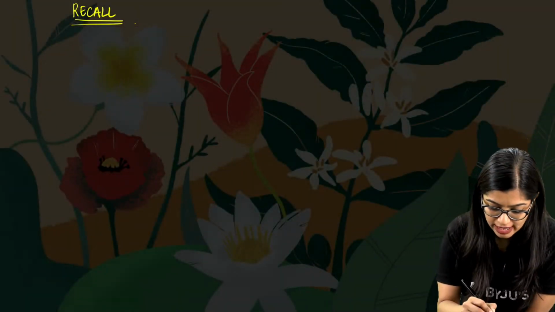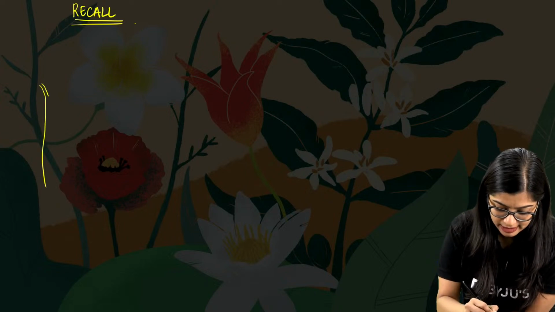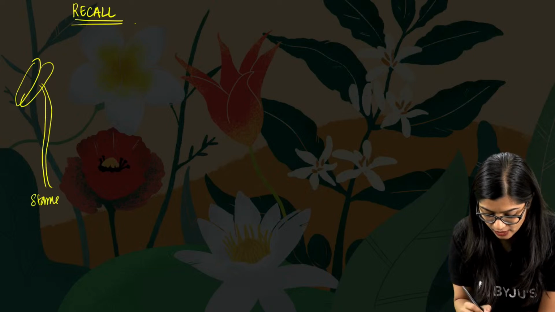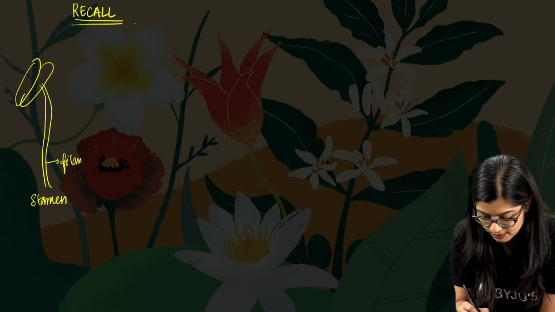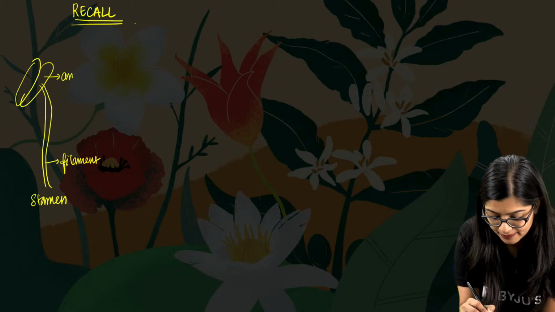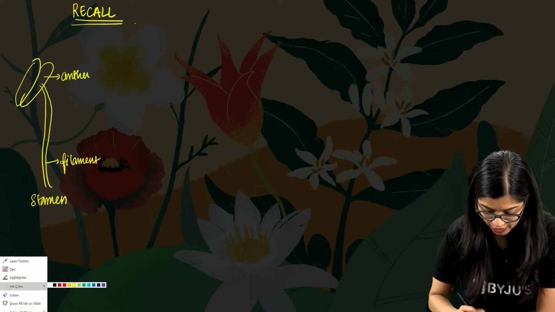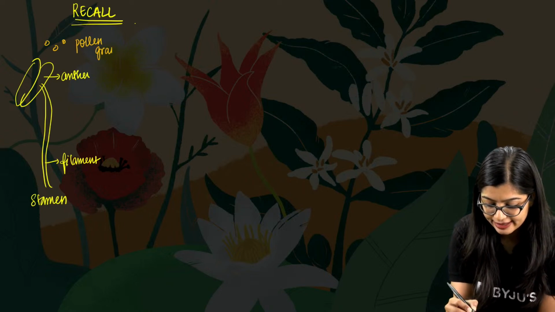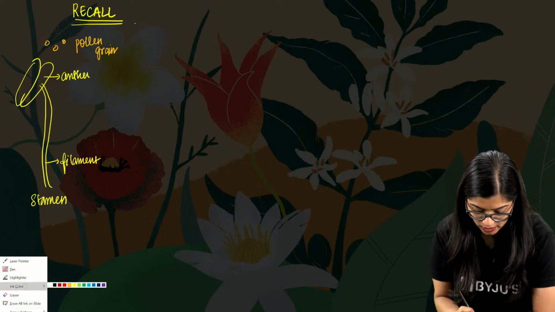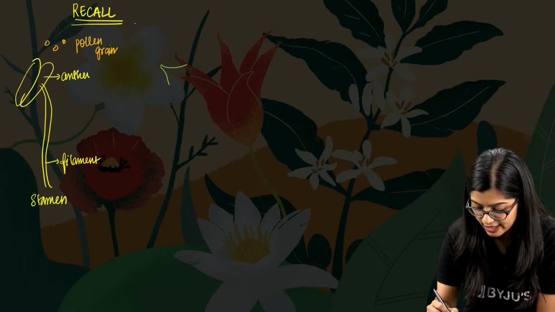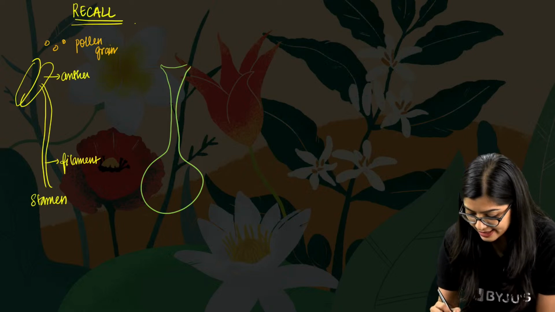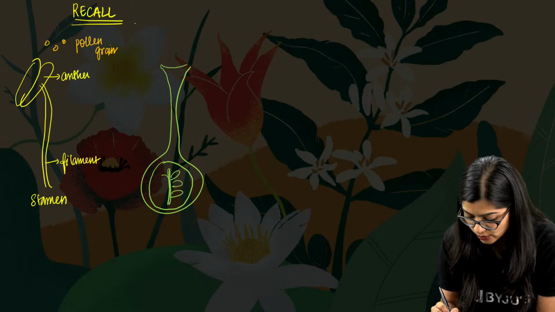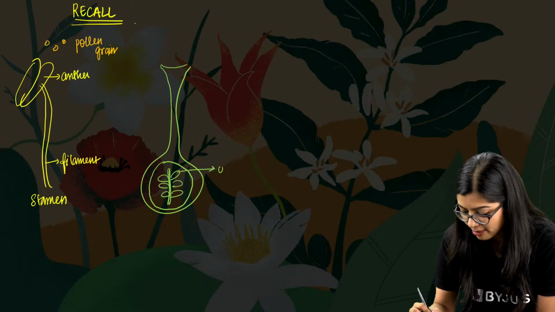So now you know that your anther is there. I'm going to draw it with some diagrams so that it gets easy. This is your stamen, which has filament and anther. This produces pollen grains, and your pollen grains consist of your male gamete. Now this right here is the pistil, and inside the pistil we find the ovules. We need to be concerned only about ovules.